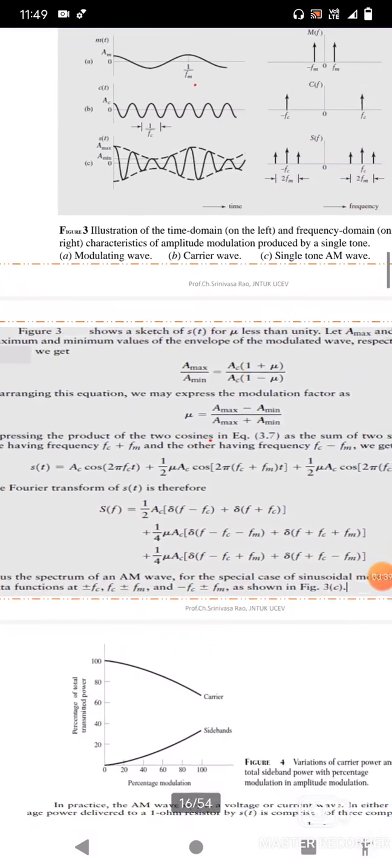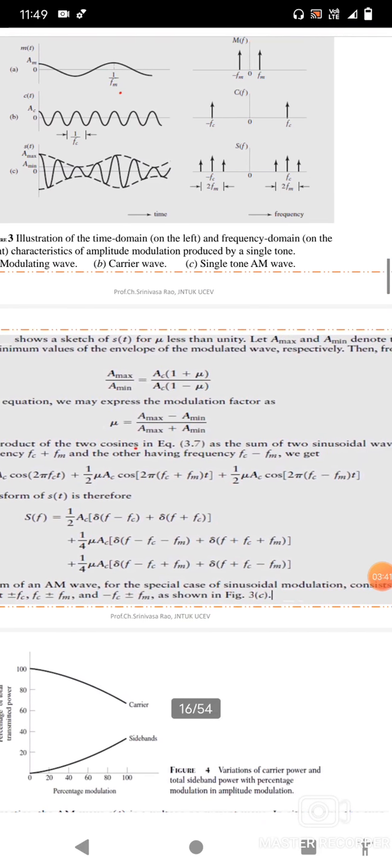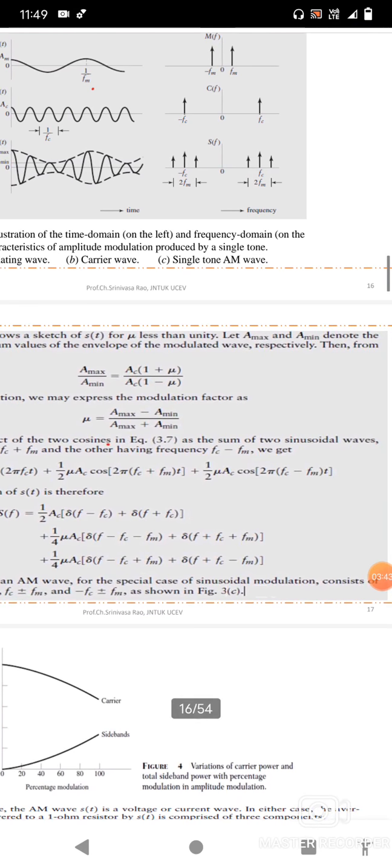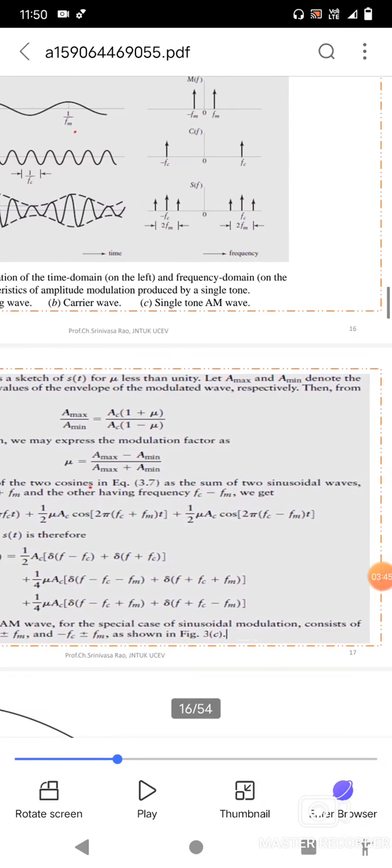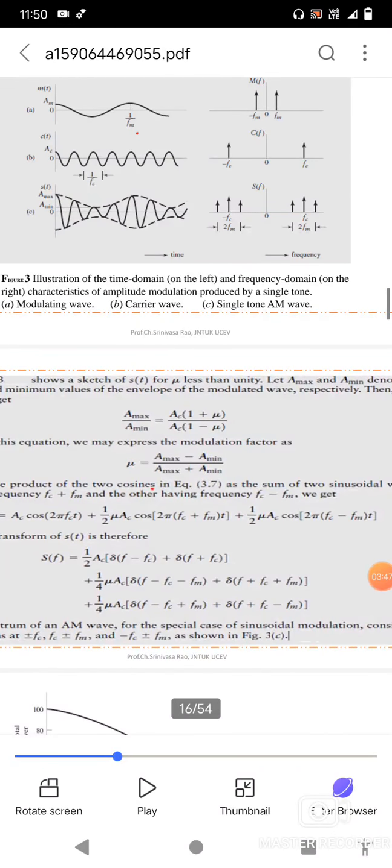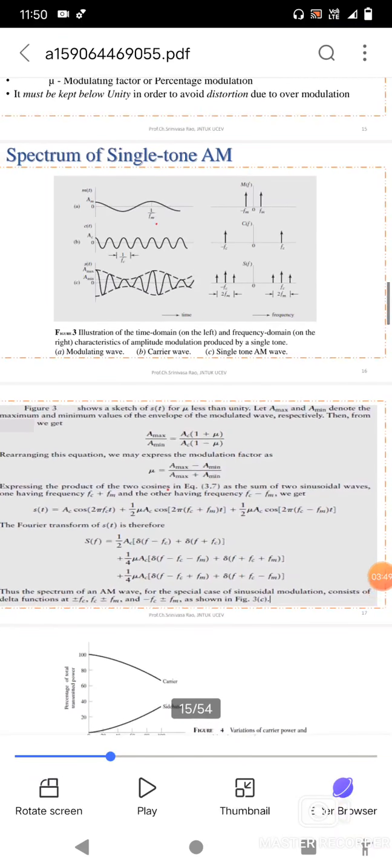Here, S of t for mu less than unity. Let A max and A min denote the maximum and minimum values of the envelope of the modulated wave respectively.